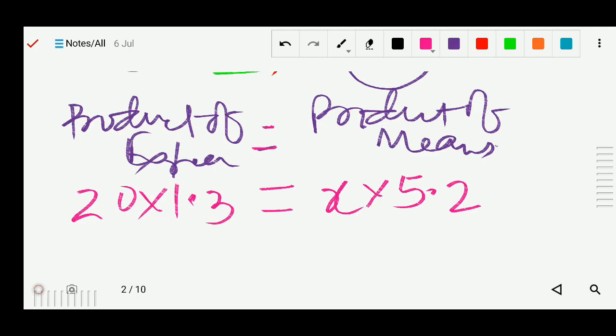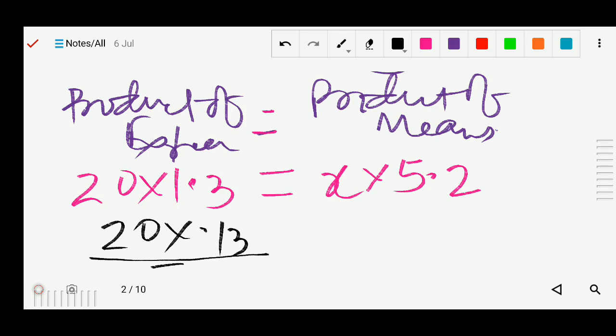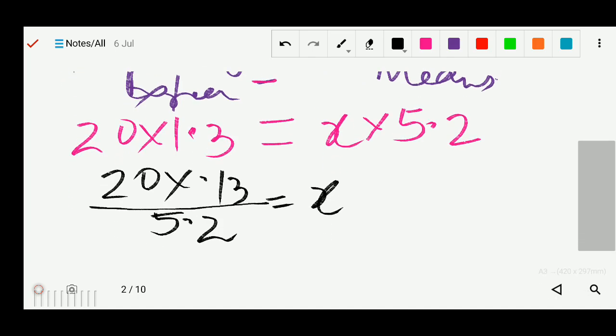Next step, as I taught, we have to shift the same type of quantity to one side. So this 5.2 I will send to this side. When 5.2 comes to this side, it is with multiplication, so when it goes to the left side, this multiplication sign will change to division. Now next step: 20 into 1.3 divided by 5.2 equals x. Now we can solve.